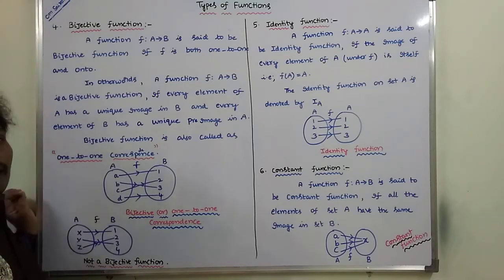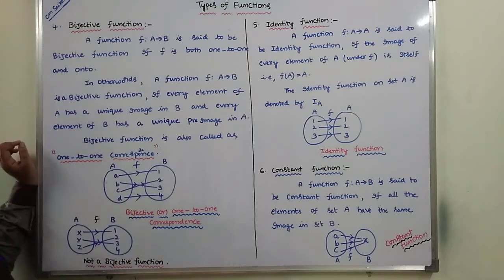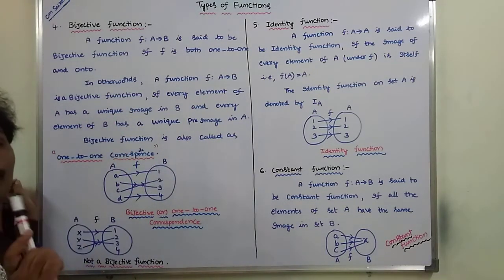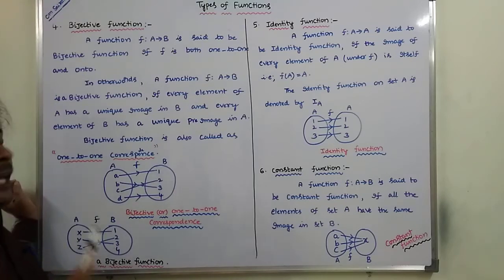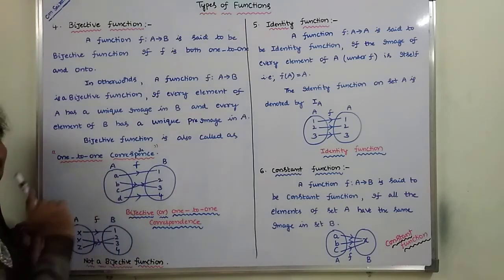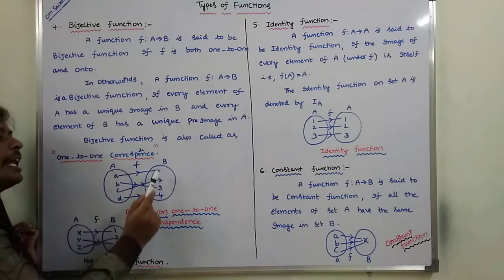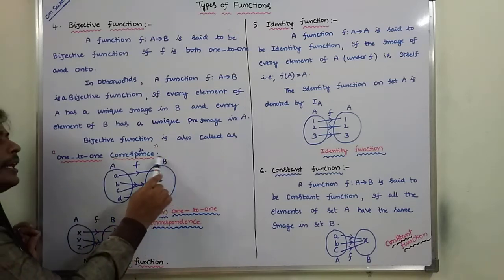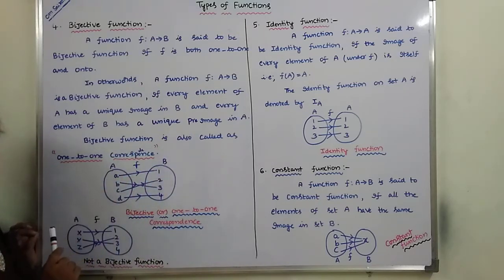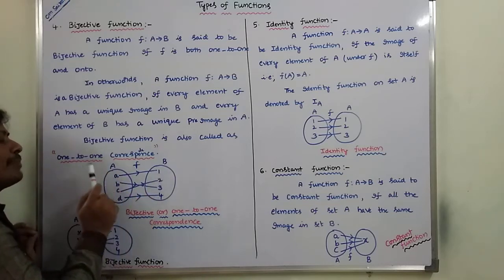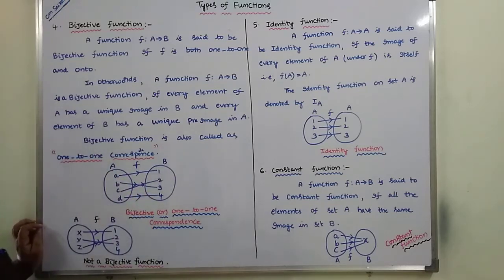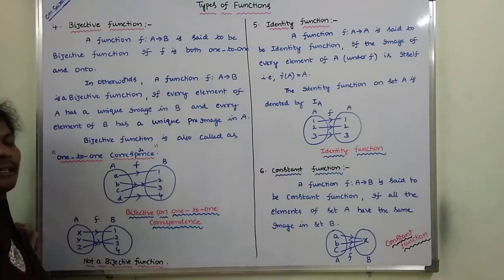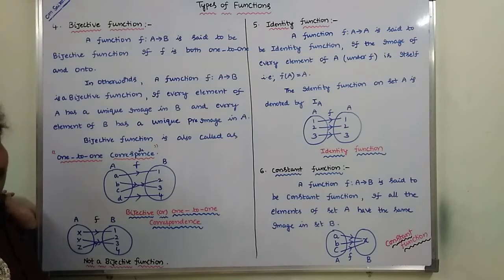In other words, f is a bijective function if every element of set A has a unique image in set B, and every element of set B has a unique pre-image in set A. Hence, we can say that f is a bijective function or a one-to-one correspondence.